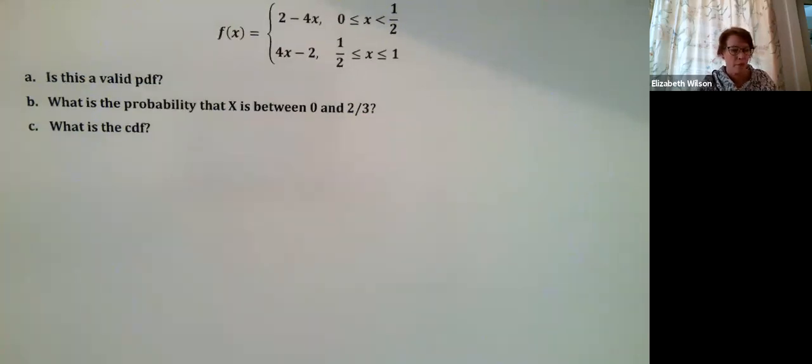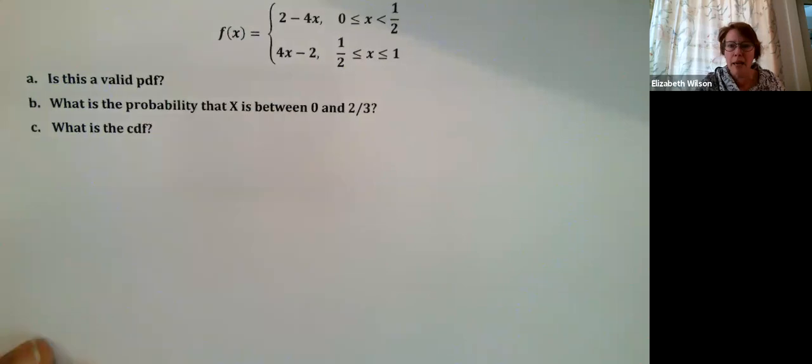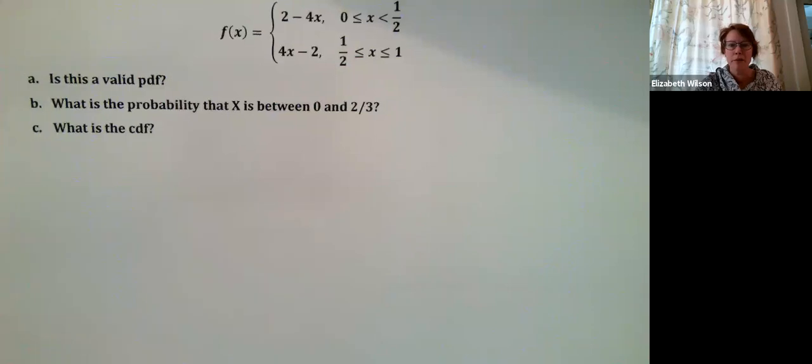Some administrative stuff really quick. Tonight at midnight, our homework is due for the next homework set. Make sure you know that's 2.6, 3.2, 3.3, and 3.4. So there's quite a bit there that needs to be passed in. Make sure it's in PDF format so I can read it and then grade it for you.